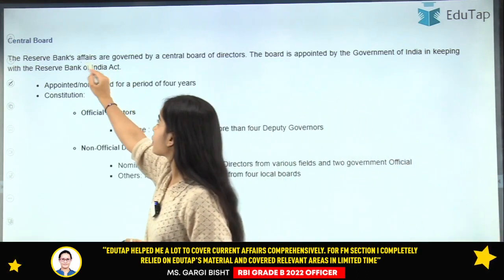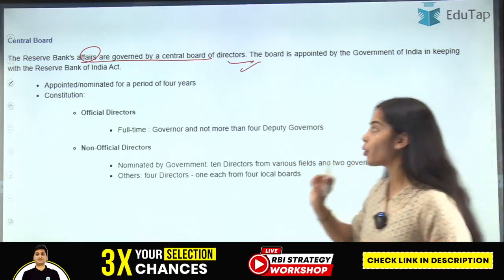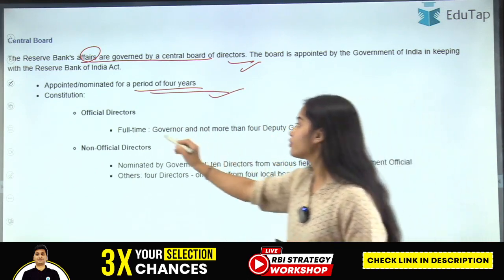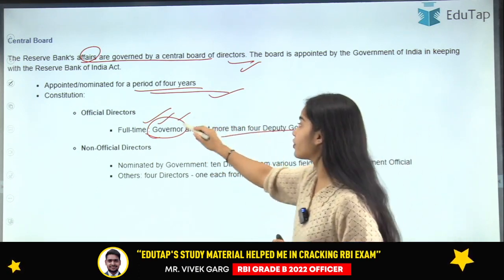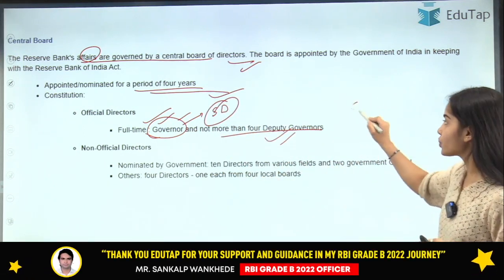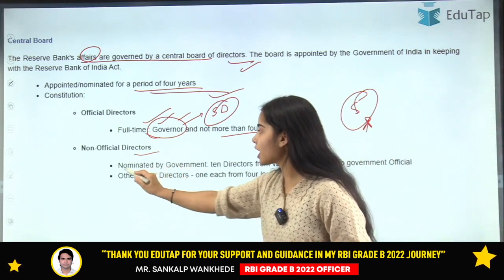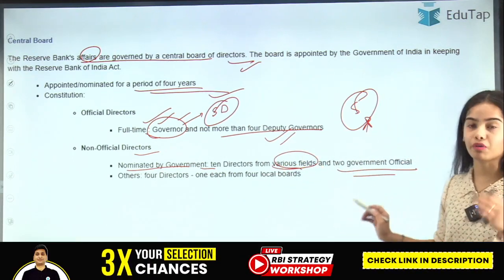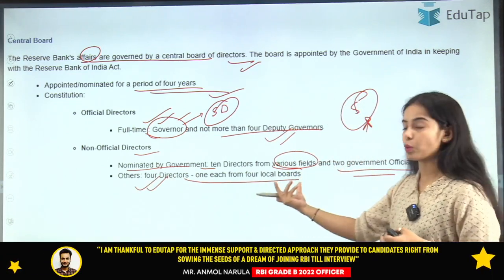The Reserve Bank's affairs are governed by the Central Board of Directors, and the directors are appointed or nominated for a period of 4 years. There are the official directors, that are the full-time directors, that is the governor as well as 4 deputy governors. The governor of the RBI is Shaktikanta Das, and there are the 4 deputy governors. So in total 5 members can be full-time directors, and the non-official directors are nominated by the government. There are 10 directors from various fields and 2 government officials, as well as 4 other directors, 1 each from the 4 local boards.